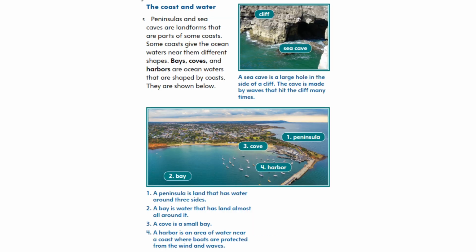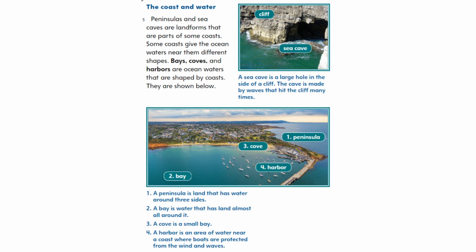The coast and water. Peninsulas and sea caves are landforms that are parts of some coasts. Some coasts give the ocean waters near them different shapes. Bays, coves, and harbors are ocean waters that are shaped by coasts. They are shown below. Sea cave. A sea cave is a large hole in the side of a cliff. The cave is made by waves that hit the cliff many times.